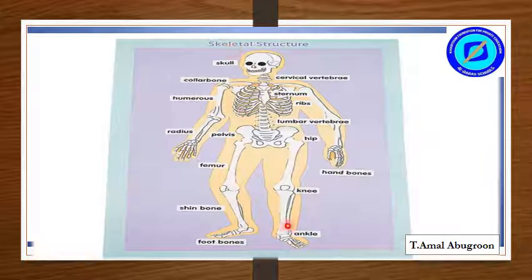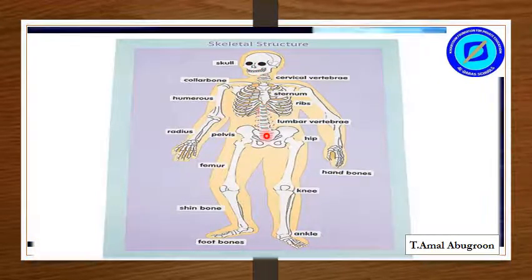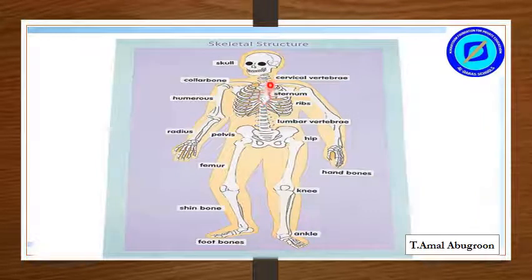This is the human body, the skeletal system. The skull. Then there is the vertebral column, composed of several vertebrae: cervical, lumbar. The skeletal system is made up of bones, joints, and cartilage. Bones are hard and they support our whole body. If we didn't have bones, our body would be like a jellyfish. Then we have the collar bone.